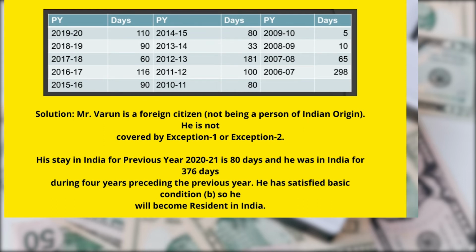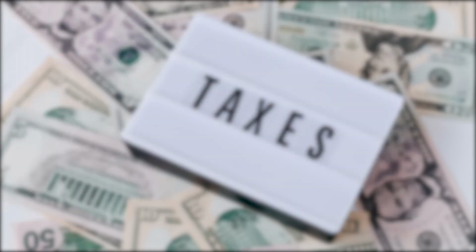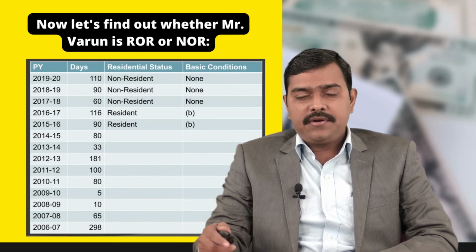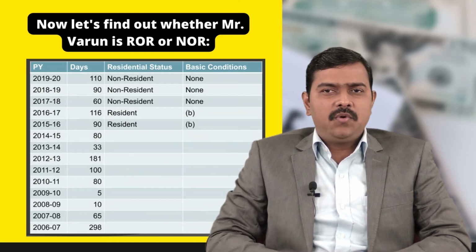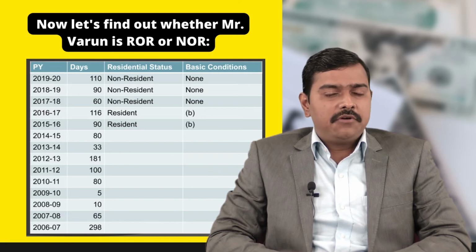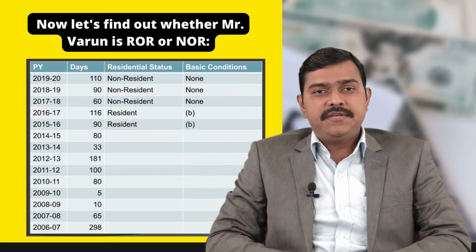So he is not satisfying basic condition number 1, but he is satisfying basic condition number 2 because his stay in the current previous year is 80 days and during the last 4 previous years his stay in India is 376 days. So he shall become resident in India. Now we will find out whether he is ROR or NOR. Now let's find out whether Mr. Varun is ROR or NOR. So we will find out the residential status of the last 10 previous years.